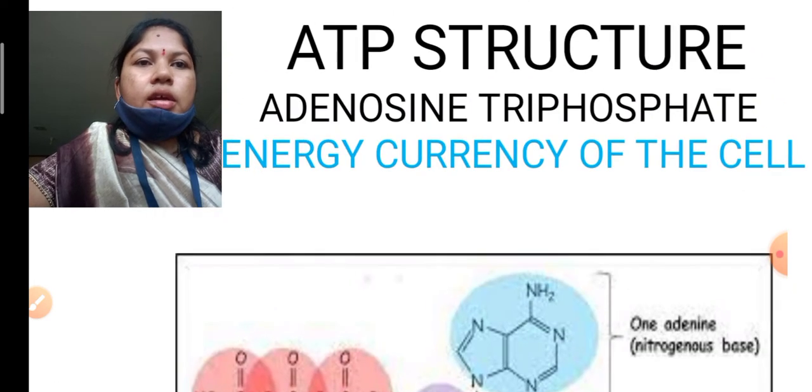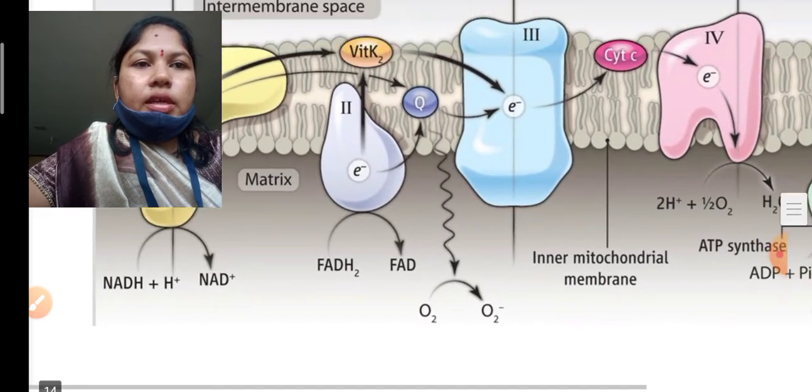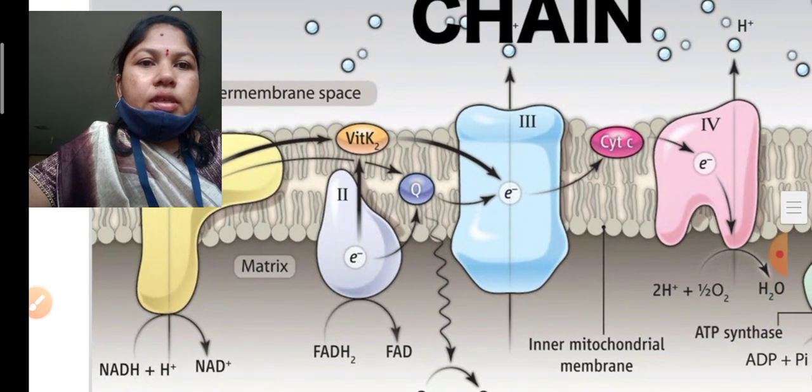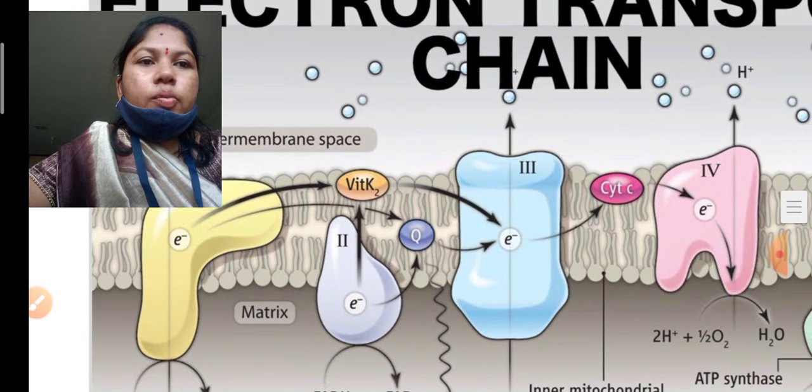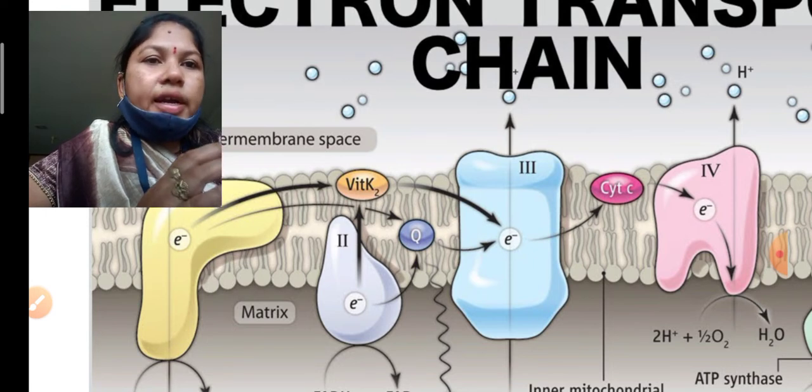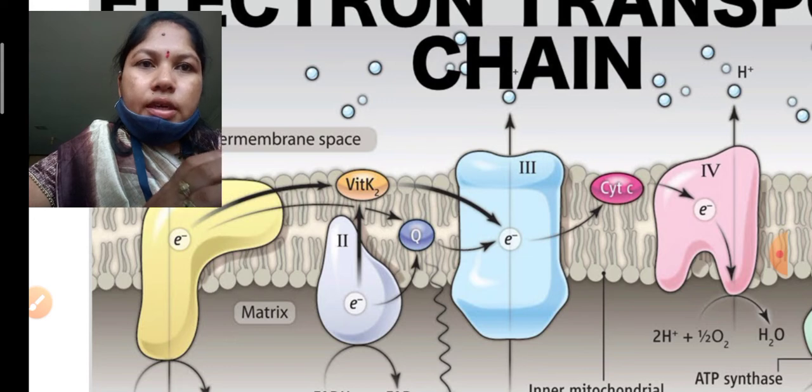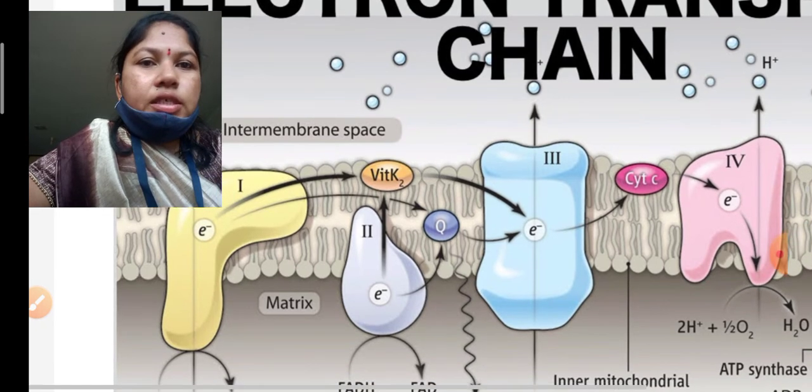Complex 3 is cytochrome reductase, and complex 4 is called cytochrome oxidase. This is the clear structure.